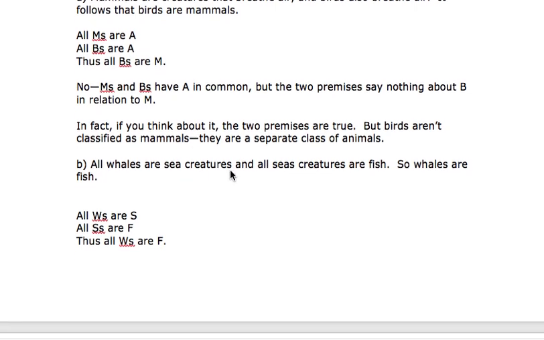Next one, whales are sea creatures, and all sea creatures are fish, so whales are fish. The form of the first is all W's are S, all whales are S, sea creatures. All S's, sea creatures, are F, fish. So all W's are F. This is valid because of the form. W's are S, S's are F, therefore put it together like a train, W's are F. Yeah, they connect up. W, S, S, F connect up, so W, F.